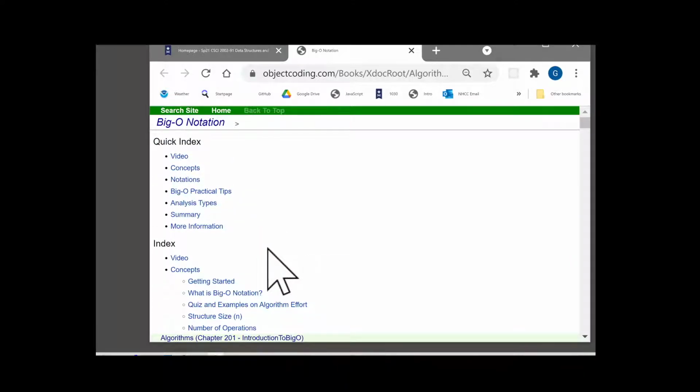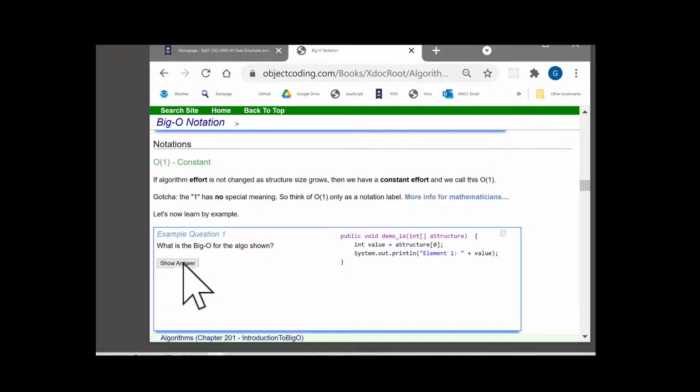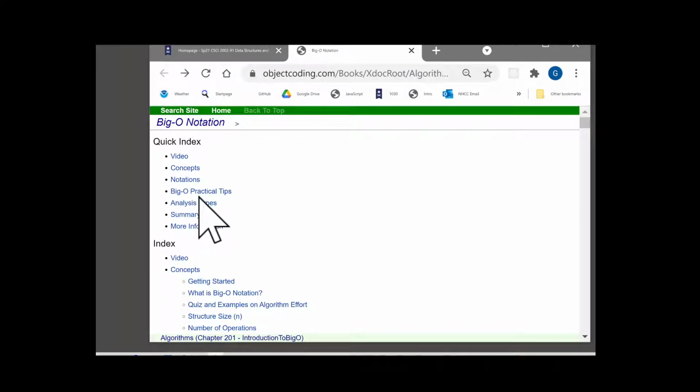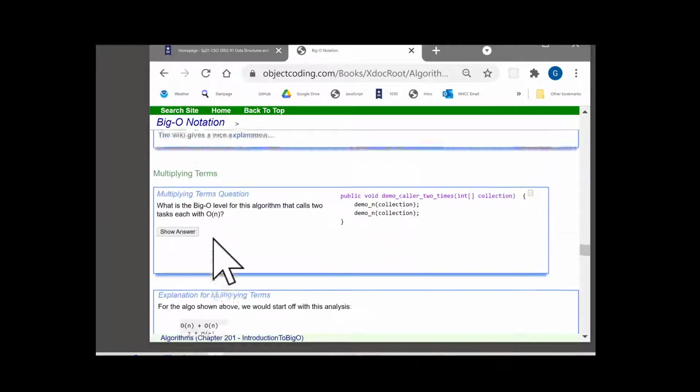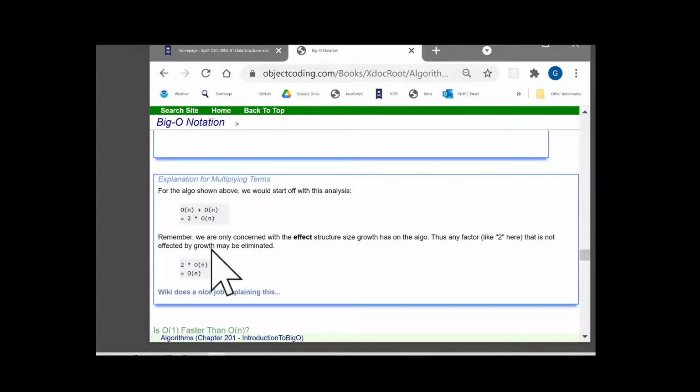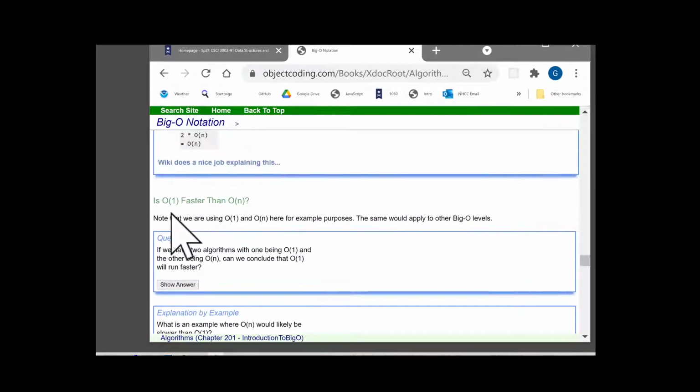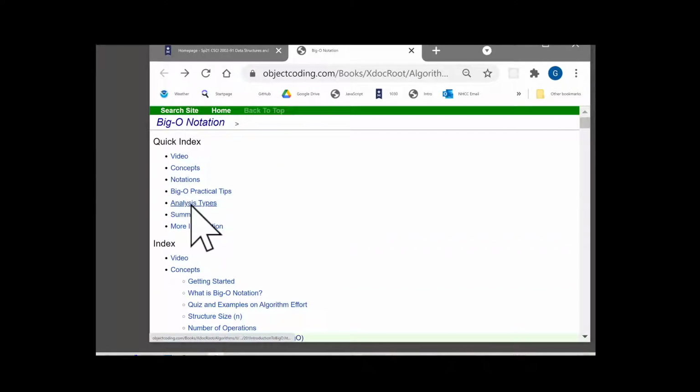What else can we kind of touch upon here? Then just look at the notations, and it's the same kind of thing you'll see there. Question and answer format. Practical tips is good. All these are interesting, multiply tips, things like that, add tips. This is interesting too. Is O(1) faster than O(n)? See about that one. Analysis types.